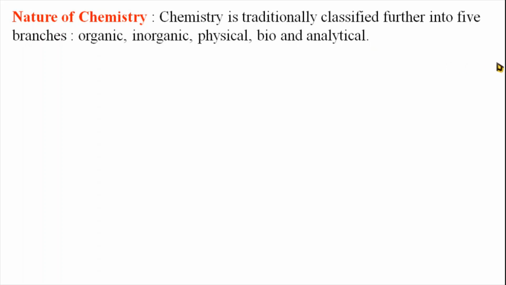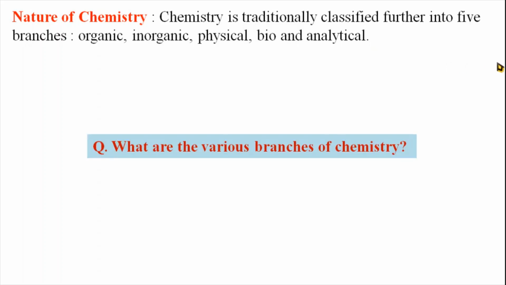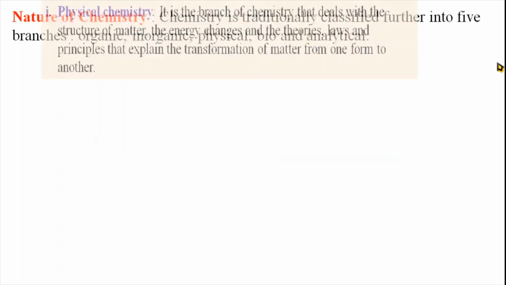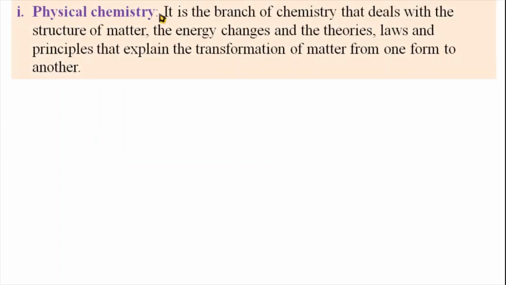Here we discuss one by one. The question is asked like this: what are the various branches of chemistry? Then here we discuss one by one. First one is physical chemistry. It is the branch of chemistry that deals with the structure of matter, the energy changes and the theories, laws and the principles that explain the transformation of matter from one form to another.